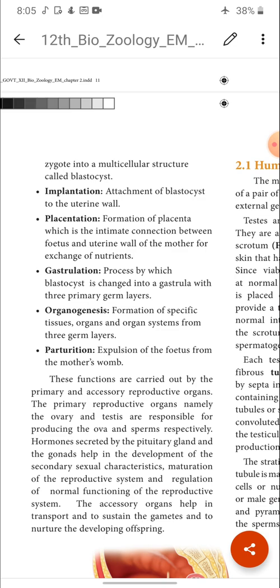And next, what is given here is that hormones secreted by the pituitary gland and gonads help in the development of secondary sexual characteristics, maturation of the reproductive system, and regulation of normal functioning of the reproductive system. The accessory organs help in transport and to sustain the gametes and to nurture the developing offspring.